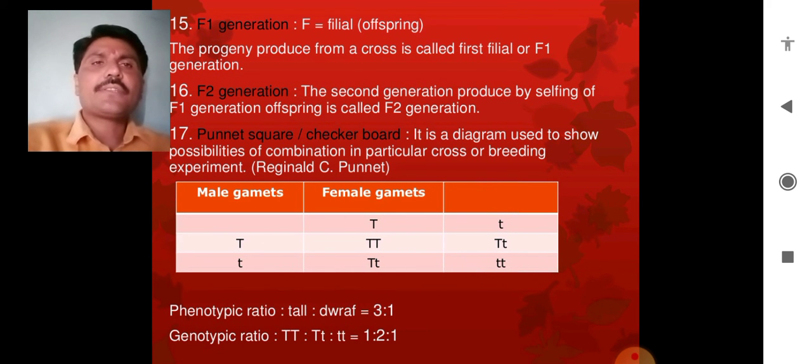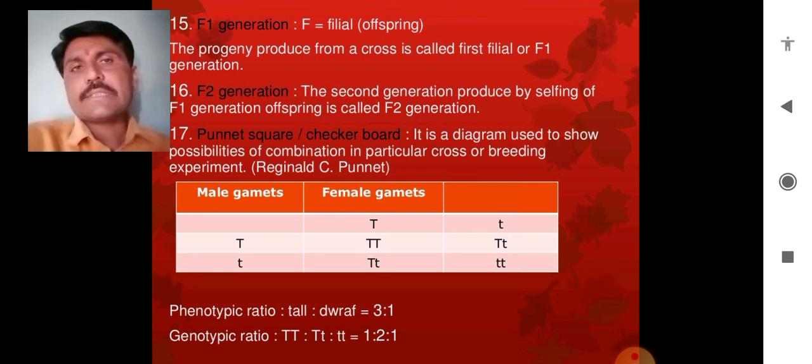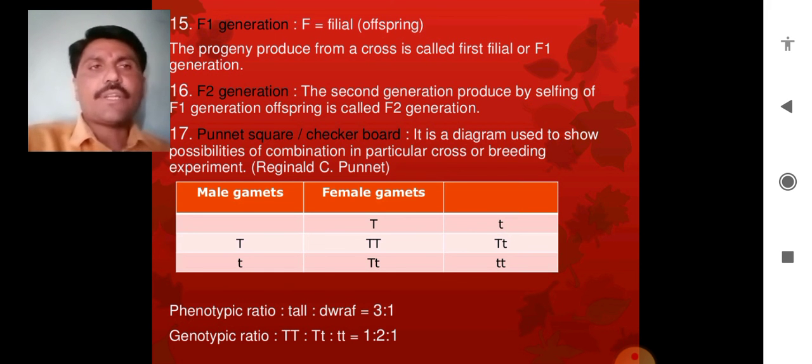F1 generation, F2 generation, Punnett square. What is F1 generation? First filial generation. When the parents are crossed, whatever progeny we get after crossing is called the first filial generation, and its symbolic representation is F1. F2 generation is the second generation produced by selfing of the F1 generation.